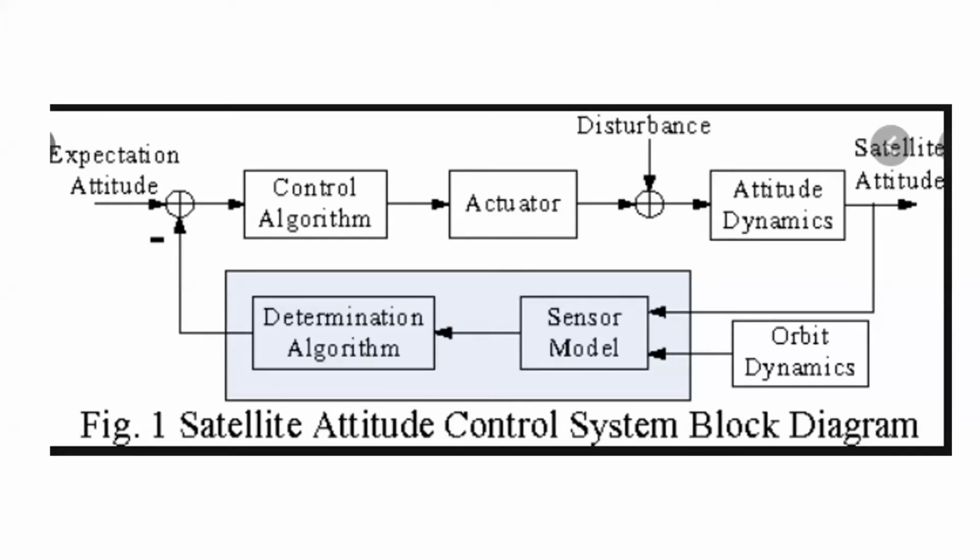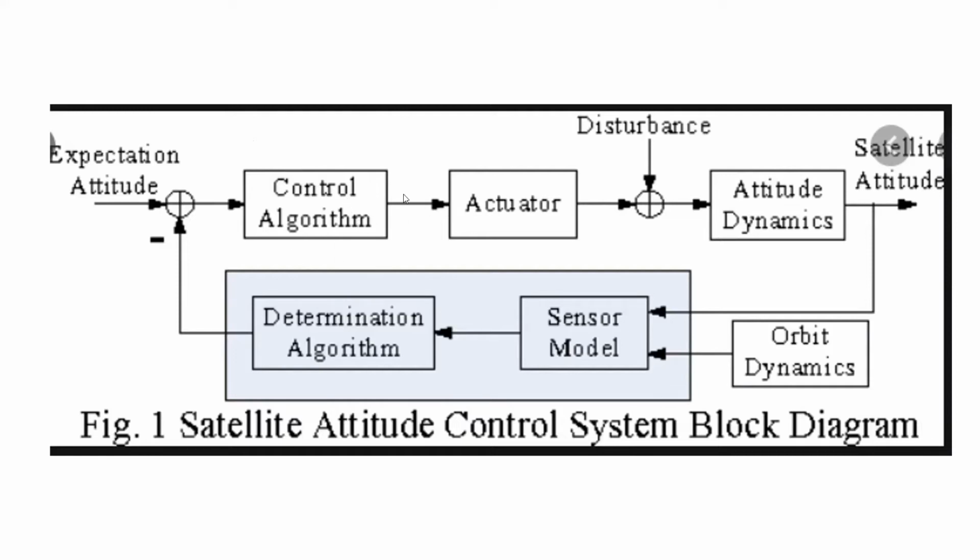So this block diagram gives an explanation of attitude control. Suppose for attitude, roll and pitch, there is a defined expected value of your roll and pitch that is being sensed and given as an input to the system. Then there is an algorithm which checks whether the values are correct or not.